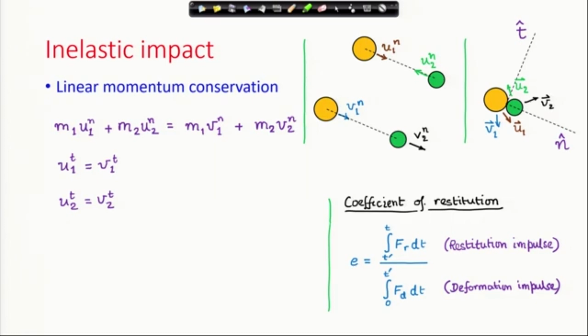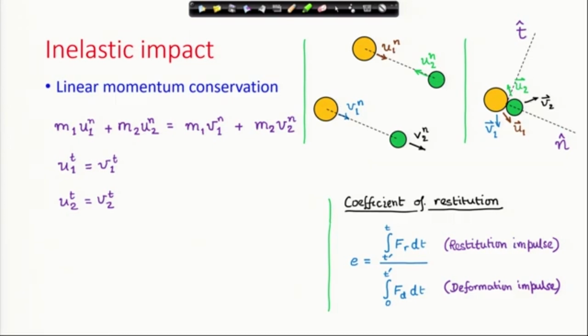At a certain point around midway, the deformation stops and the particles start relaxing or separating. This is called the restitution phase. During the restitution phase, the force that acts between the particles is denoted by Fr.